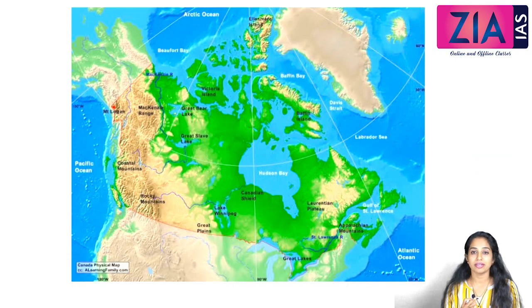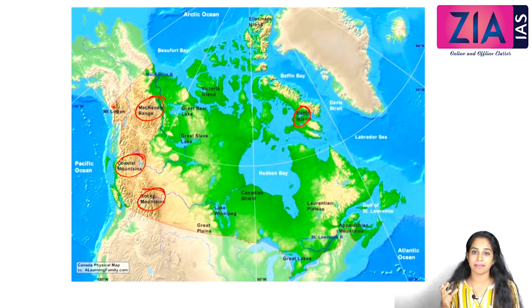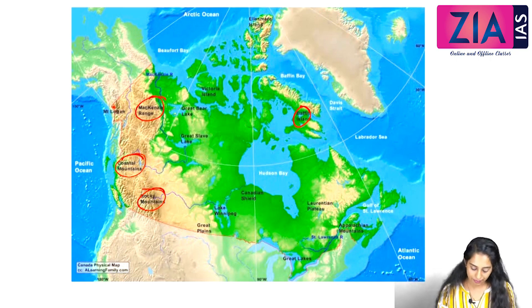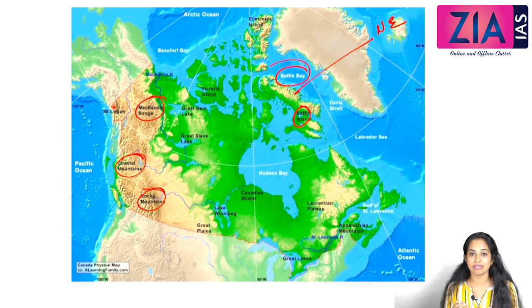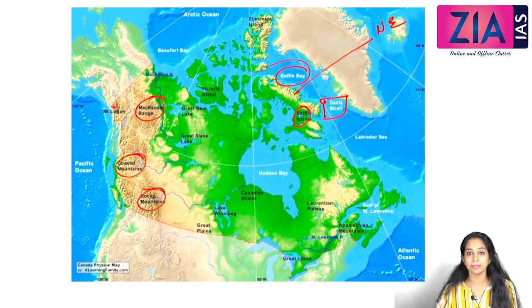Now let's look at the physical map of Canada. In the physical map of Canada, we can locate the Coastal Mountains, Rocky Mountains, Mackenzie Mountains, and Baffin Bay. We'll talk about Baffin Bay and Davis Strait here. Baffin Island and Baffin Bay: Baffin Island is located towards the northeastern part of Canada, and we have Baffin Bay here. There is a strait called Davis Strait, which you can locate here, separating Baffin Island from Greenland.